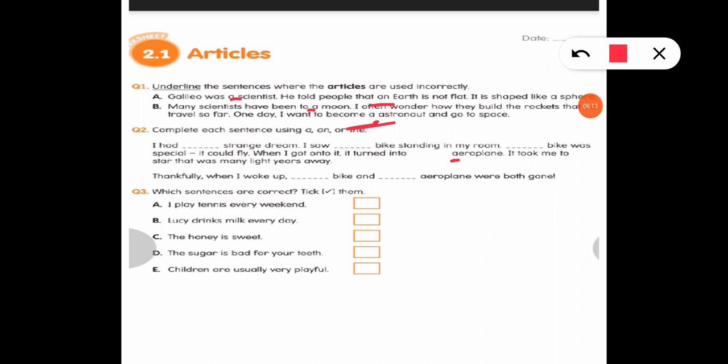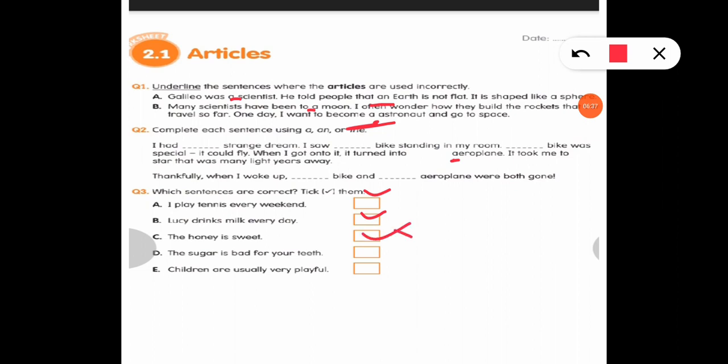There is question 3. Which sentences are correct? Tick them. So you have to find the correct sentences and you have to tick. First, I play tennis every weekend. Lucy drinks milk every day. It is correct. Next one, the honey is sweet. Honey is sweet. The will not come, so we will tick it.